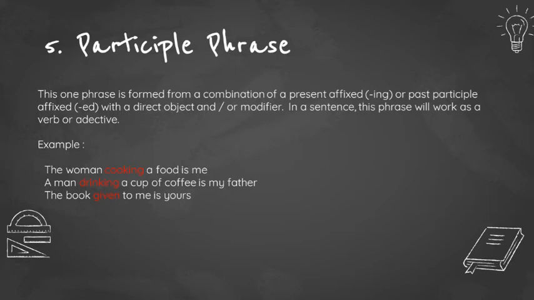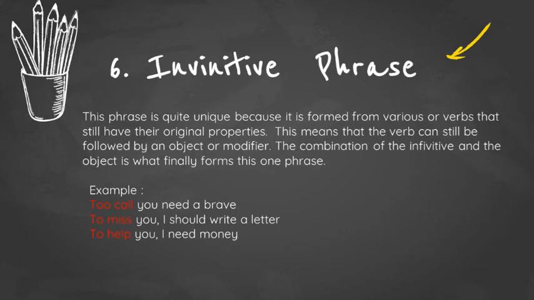For example, first example, the woman cooking a food is me. Nah, di sini participle-nya adalah cooking. Second example, a man drinking a cup of coffee is my father. Untuk participle-nya yaitu drinking. And the third example, the book given to me is yours. Participle phrase-nya adalah given.